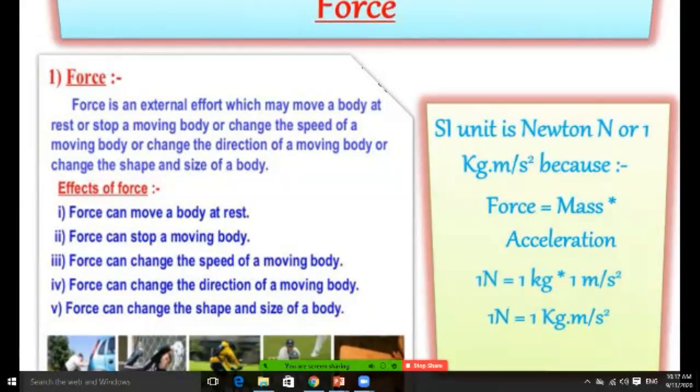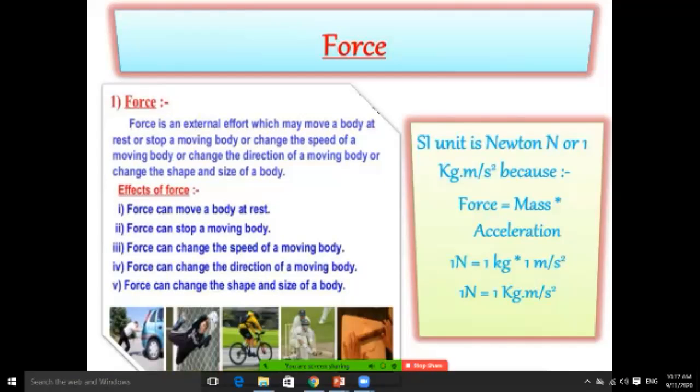If you want to find the acceleration, then force upon mass. Or if you want to find the force, force is equal to mass into acceleration. So you can use this formula in three ways. 1 Newton is equal to 1 kg meter per second square.